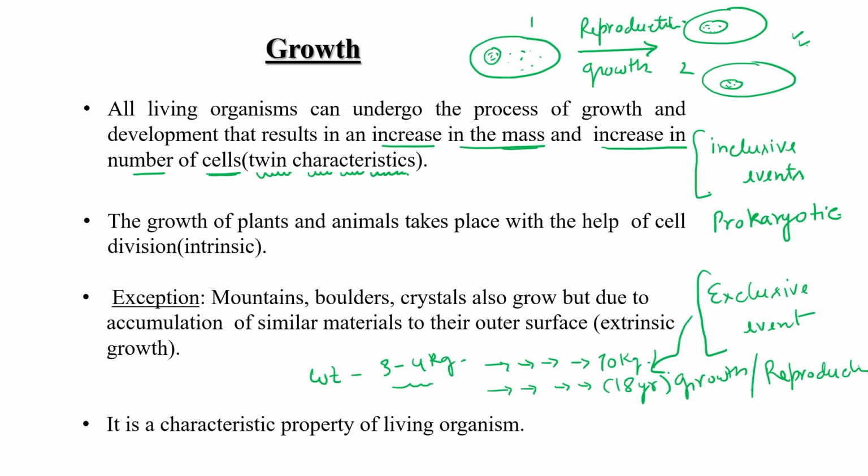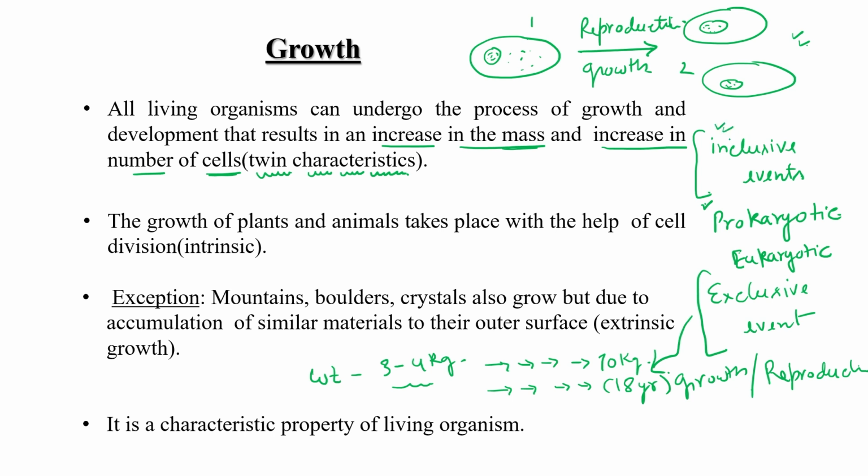Okay. So why am I discussing these two points? Because if we compare prokaryotes with eukaryotes or multicellular organisms, the growth and reproduction is different. For prokaryotes, this is an inclusive event, both occur simultaneously.